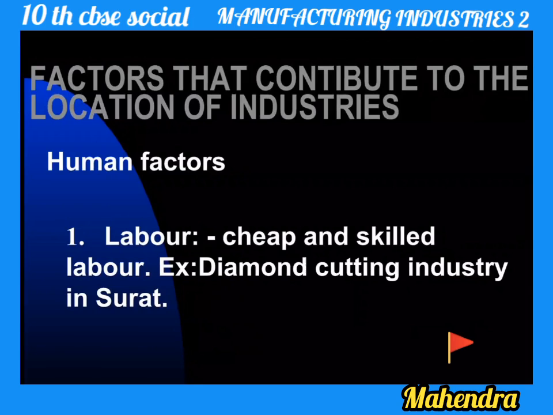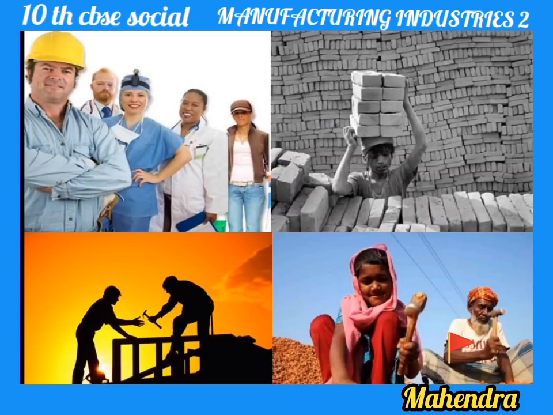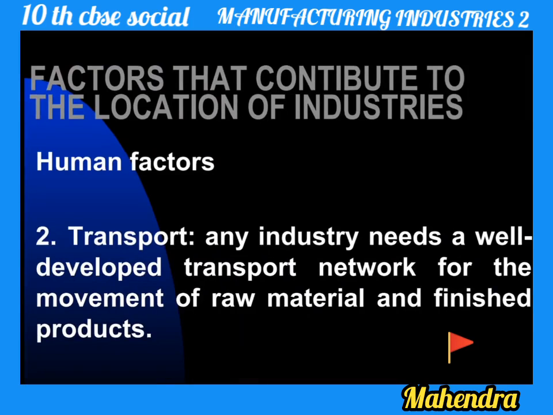You should not give a lot of money to a laborer, and if you give a lot of money to an unskilled person, the money is wasted and your industry also gets a loss. That's why both are important. You want to save money and you need skilled laborers, especially in the diamond cutting industry, which is situated in Surat. You can observe skillful people, they are very important resource persons to any industry. And some laborers do not take too much money, that chance is also there.